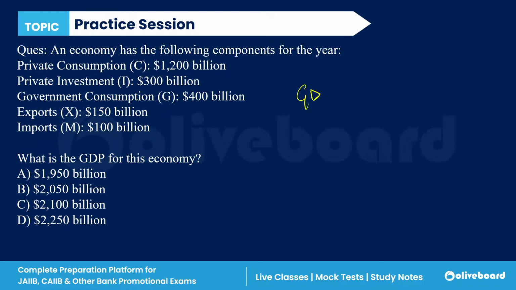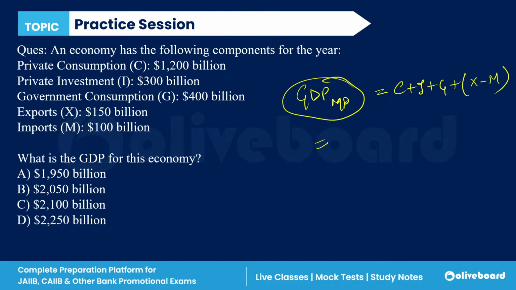First of all, it is GDP at market price, because I have told you the growth is calculated now at market price, not at factor cost, right? So we have to calculate GDP at MP. Okay, so the formula is what? C plus I plus G plus X minus M. Very simple. Okay, C is 1200 plus I is 300 plus government consumption is 400 plus X minus M. Okay, solve this and answer.